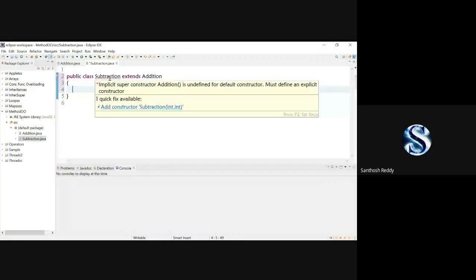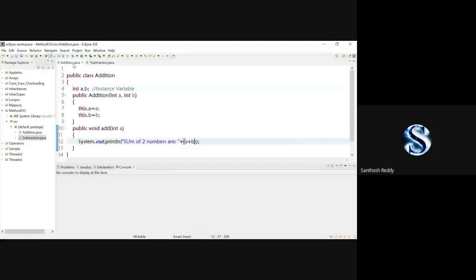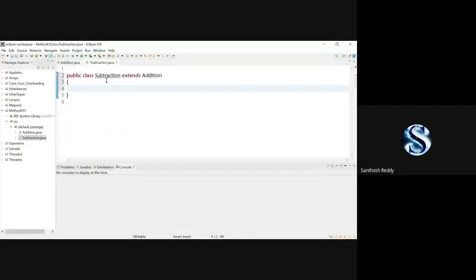Once again, I'm repeating. Why did we get an error here? You can check it out. There is a constructor in the parent class, but coming to the Subtraction class, till now we have not created a constructor. So once we have created a constructor, we'll clear this error.